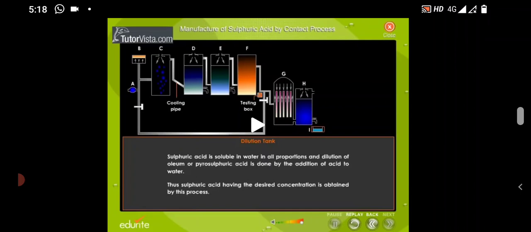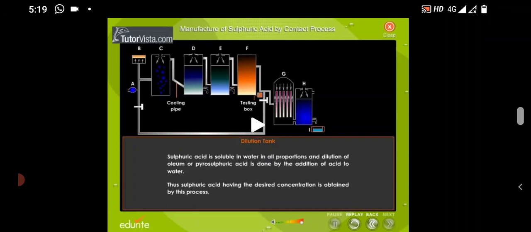Now, today we have discussed the manufacturing of sulfuric acid by contact process. In this process, oleum is formed. Now, this is the contact process for the manufacturing of sulfuric acid, and it is the most important process.